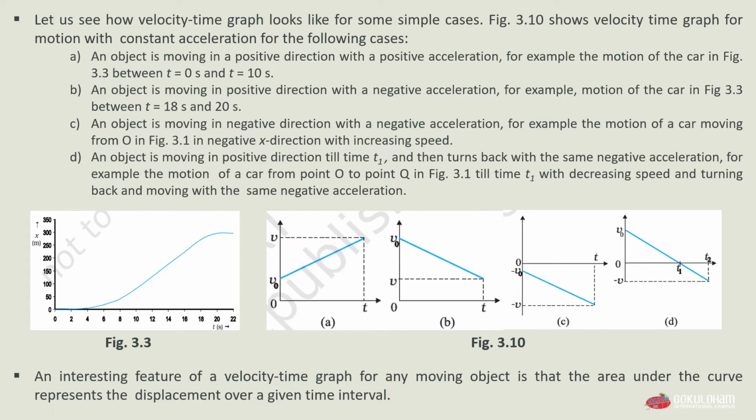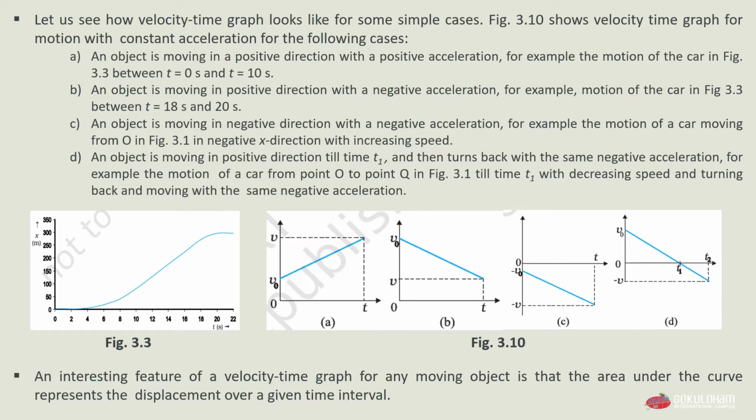And our case D is that an object is moving in positive direction till a time t1 and then it turns back with the same negative acceleration. So it is saying that our car is initially going in forward direction up till a time t1, but after that time the car turns back and starts traveling in backward direction. So these are the 4 cases and the graphs for these 4 cases are drawn in figure 3.10 a, b, c and d. For all the different cases there are different graphs, you can see.